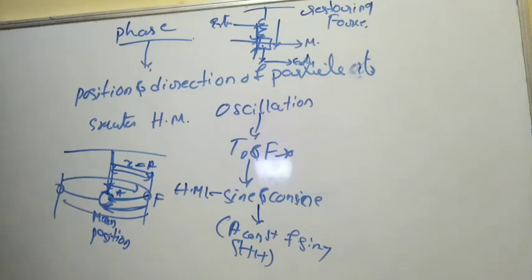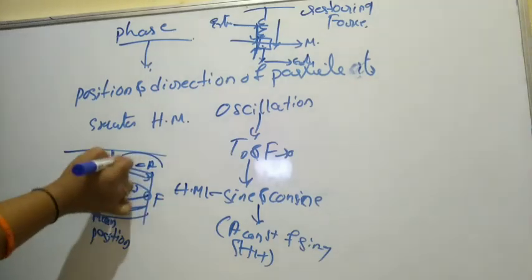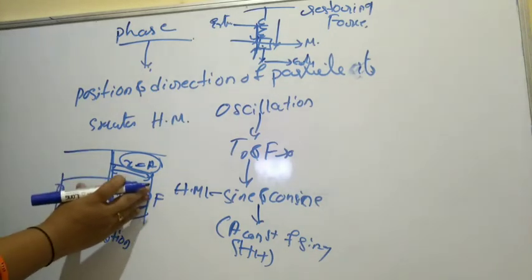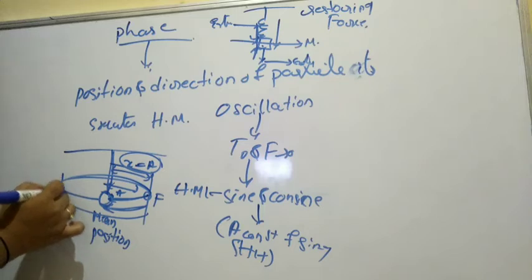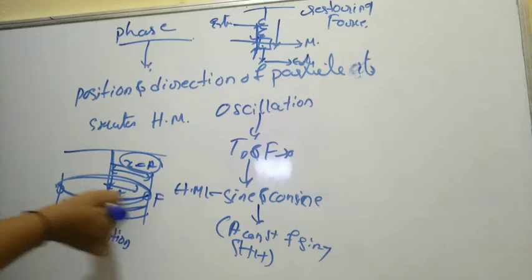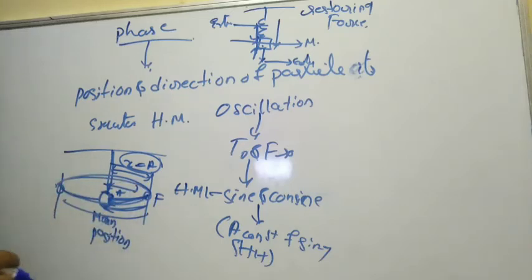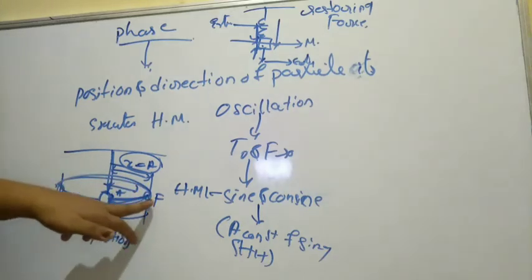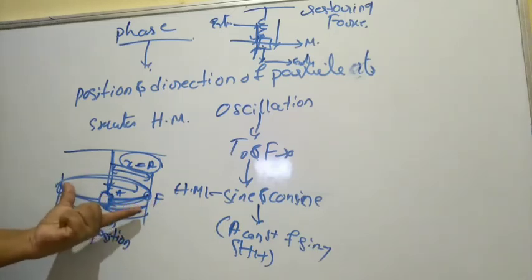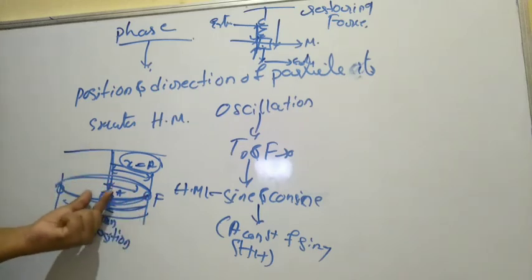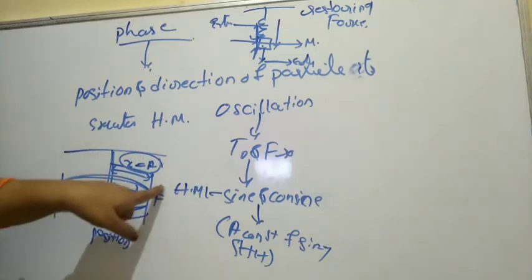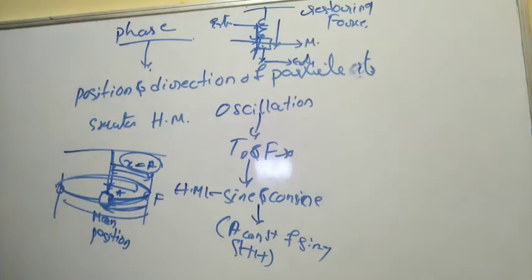From the mean position to one extreme position, that is the displacement, and we can also call it the amplitude. This restoring force is responsible for the body moving towards the mean position. It is directly proportional to the displacement from the mean position. That is called the restoring force.